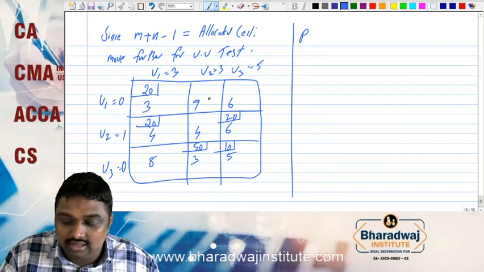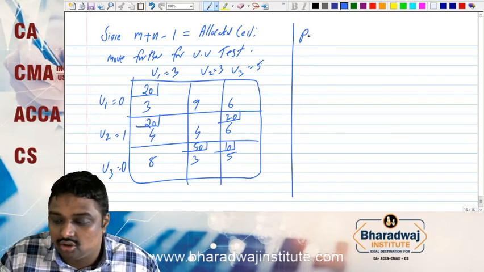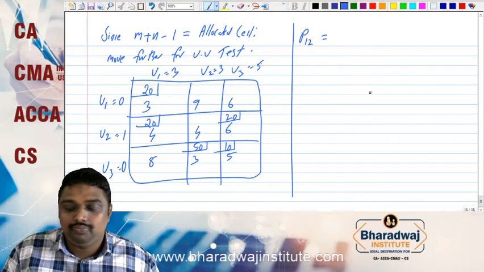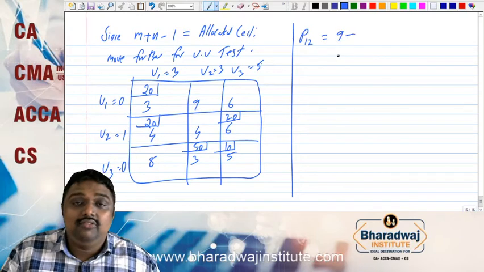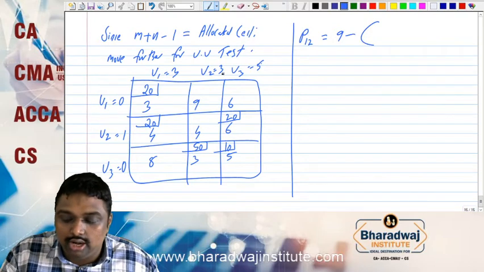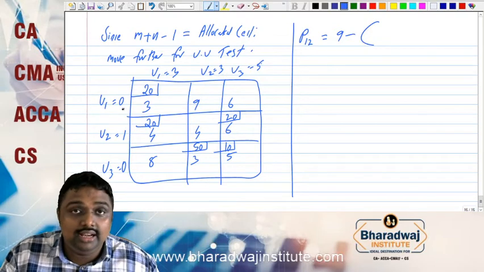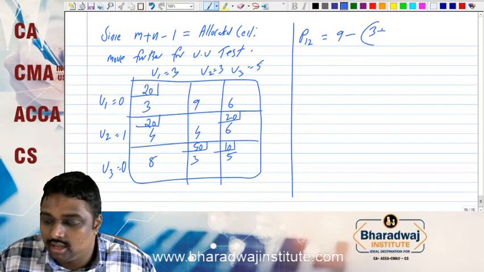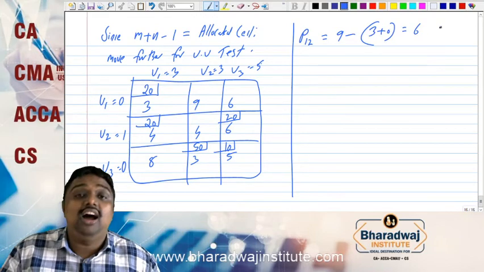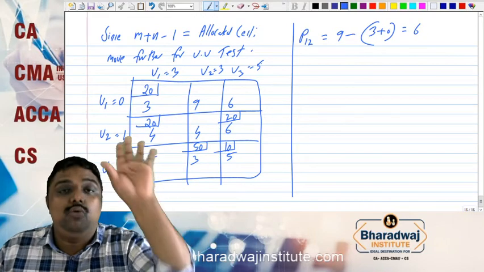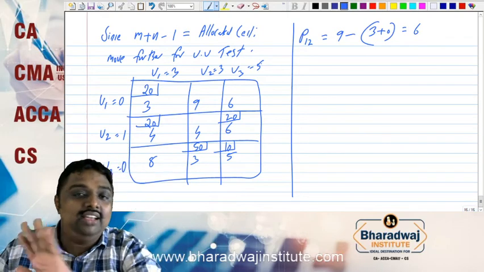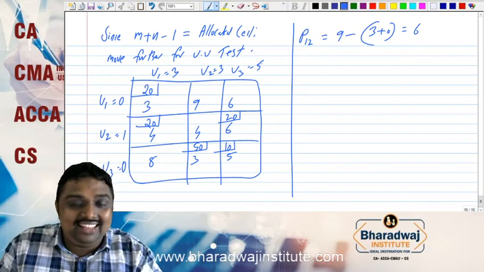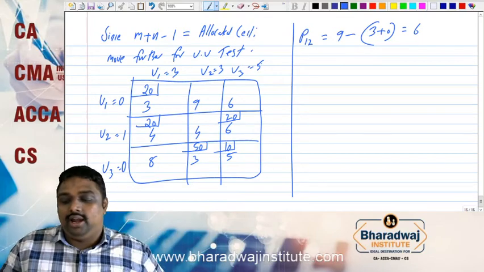First row, second column, P12. What does C mean? Cost. So 9 minus (Ui plus Vj), the corresponding V means 3, and here it is 0, so we take 3 plus 0. We are getting 6. Yes, we want to get positive. If it is negative, then there is a problem. Otherwise, optimality is reached. Answer is over. Full marks in your pocket.